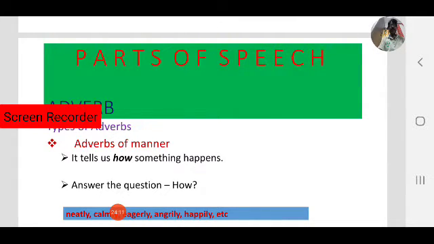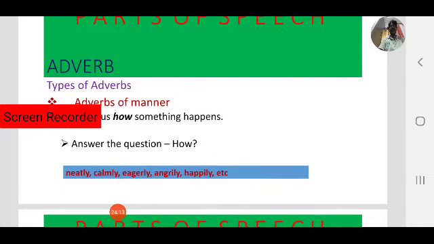So you have to answer the question how. If you get an answer, that is the adverb, not adjective. Some adverbs are neatly, calmly, eagerly, angrily, happily, quietly. These all come under adverbs of manner.